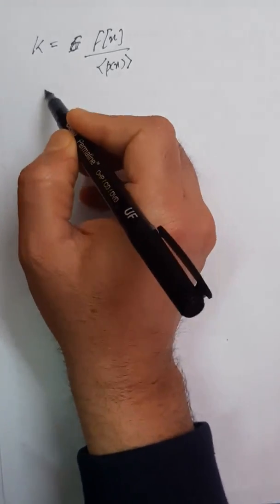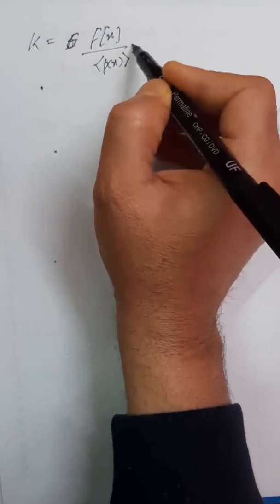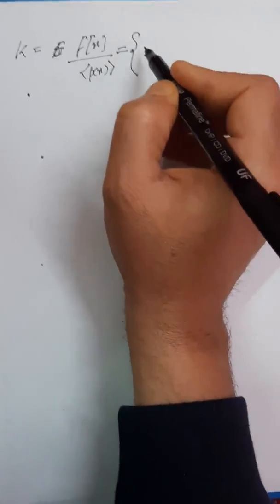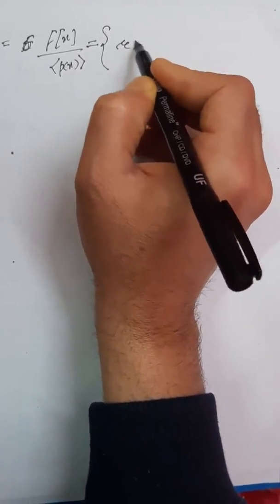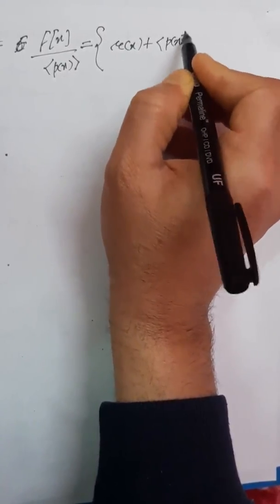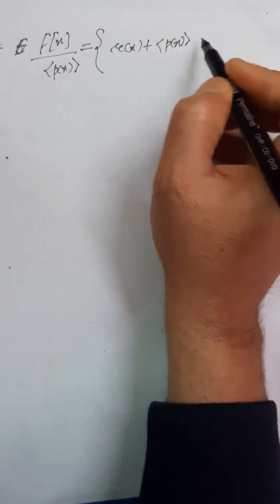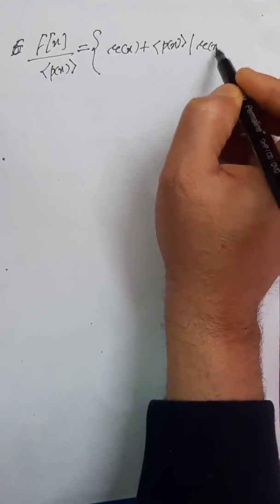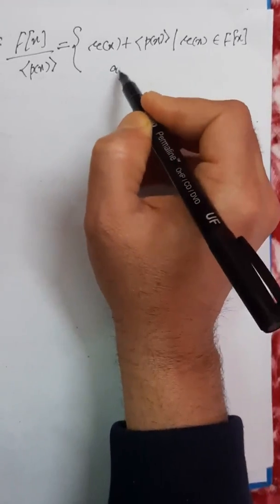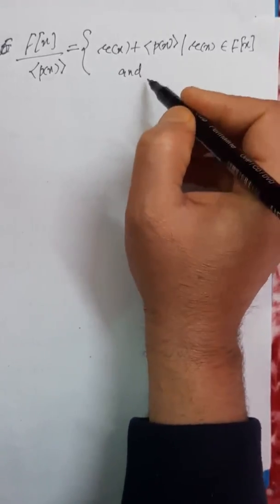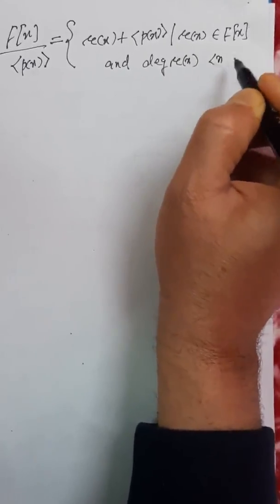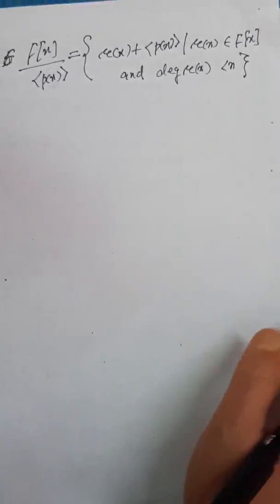The first description is that, as in the proof of the theorem, this is r(x) plus the ideal generated by p(x), such that r(x) is a polynomial in F[x] and the degree of r(x) is less than n, which is the degree of p(x).